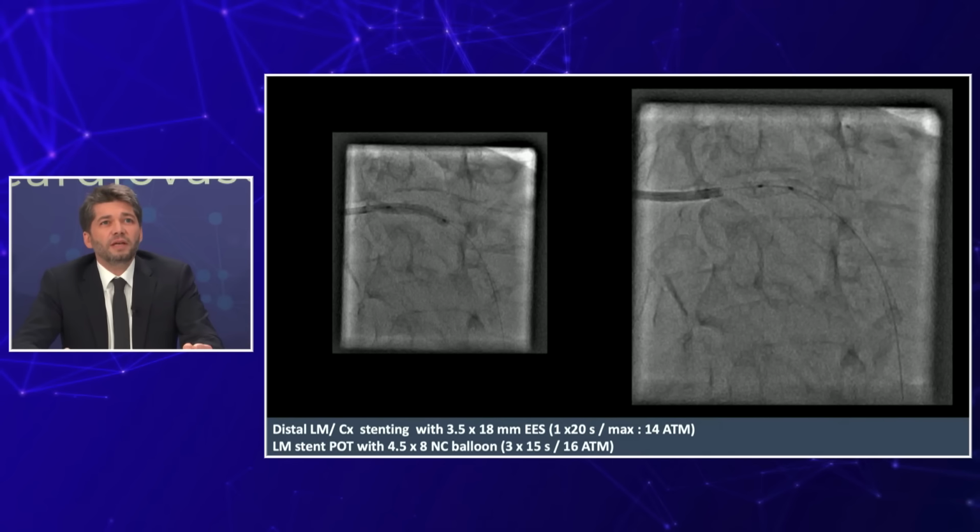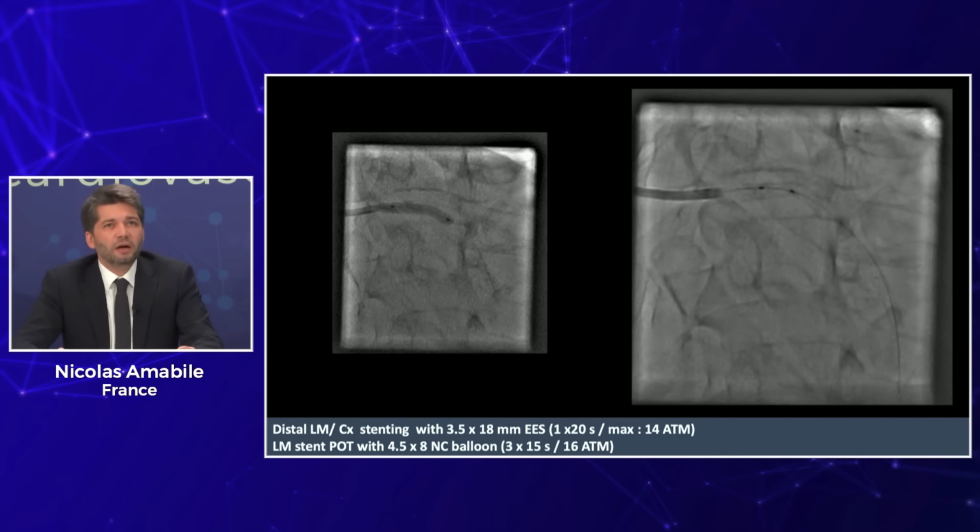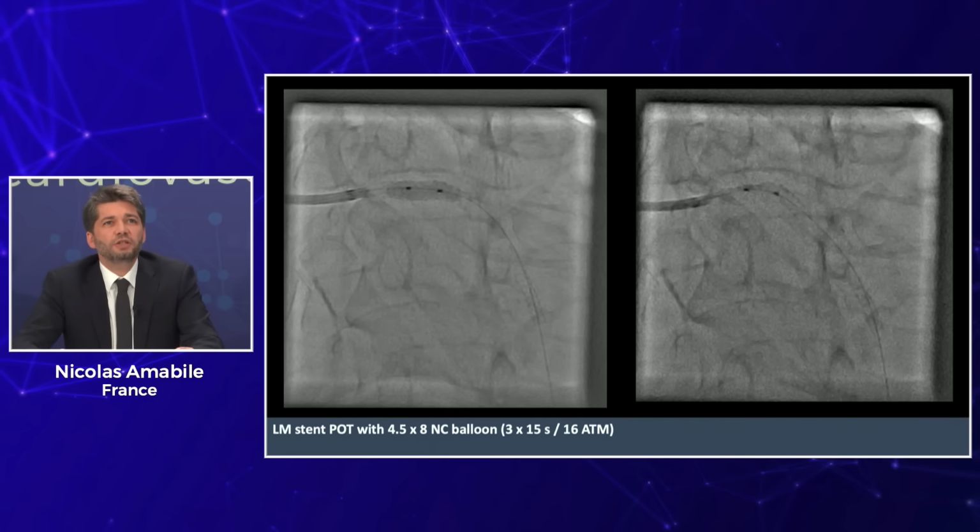So we inflated the balloon and went for a POT with a 4.5 non-compliant balloon. We went for something a little larger than the EL2EL, but as you mentioned, the dimension could vary after predilation. And so that's where we performed our first POT inflation.